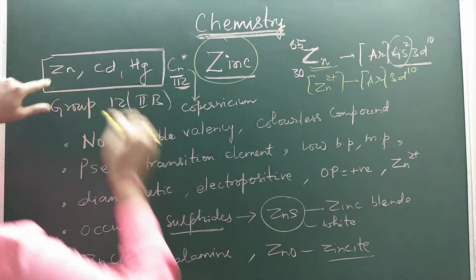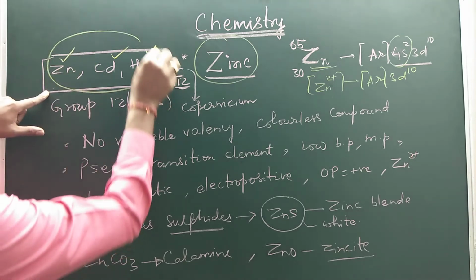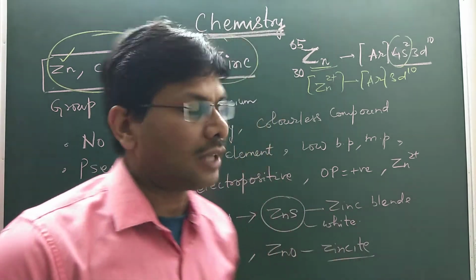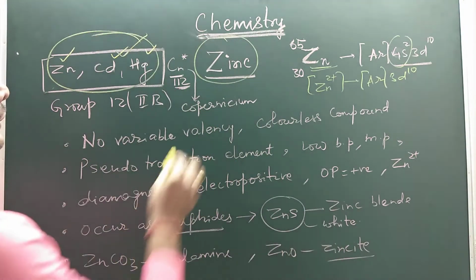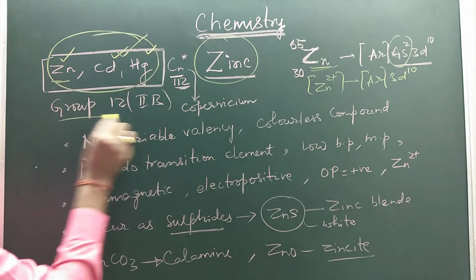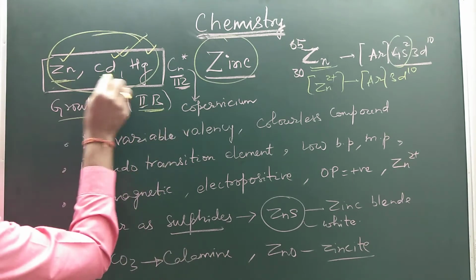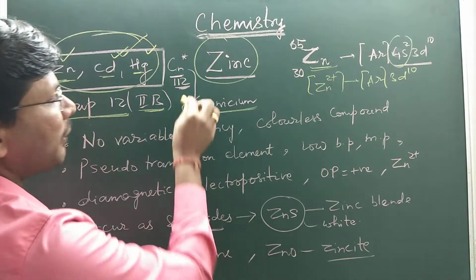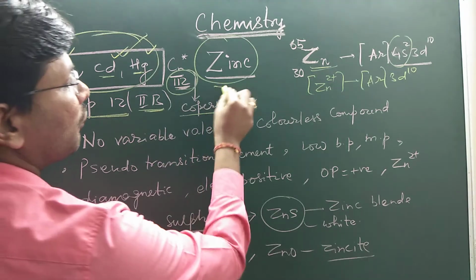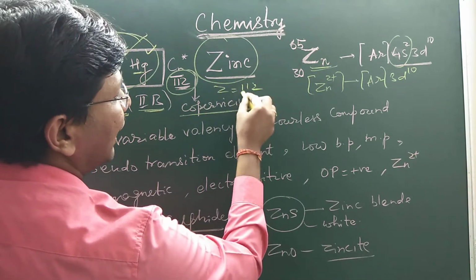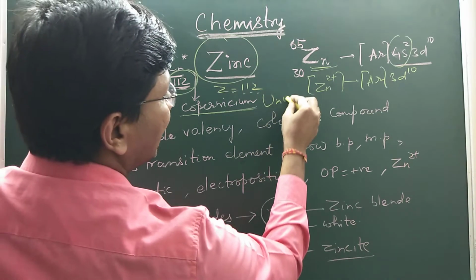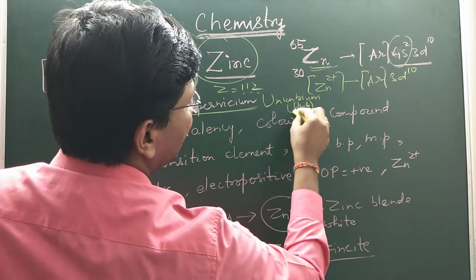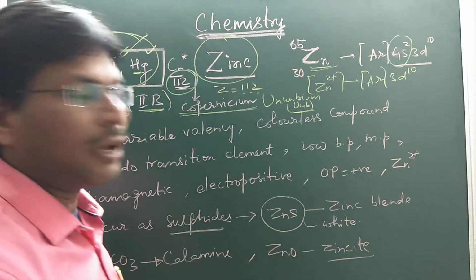So you remember the trick, जमाना कदरदान होगा. Zinc, cadmium, and mercury are regarded as pseudo transition elements, false transition elements. If you see group 12, that is 2B, you will find zinc, cadmium, mercury, and the recently discovered copernicium. Its atomic number is 112. For atomic number 112, we write Uub, which is the IUPAC name of this element.